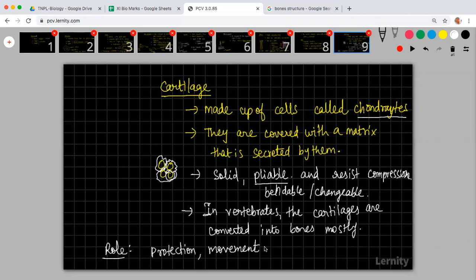Are we understanding? If you are done, we can proceed further today. Babies will also have bones, but gradually most of the cartilages will join with bones and become integrated.